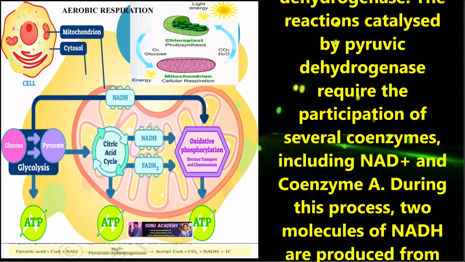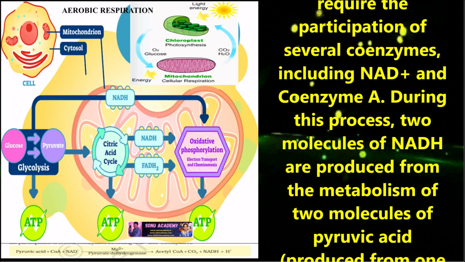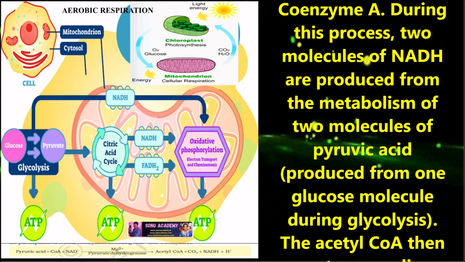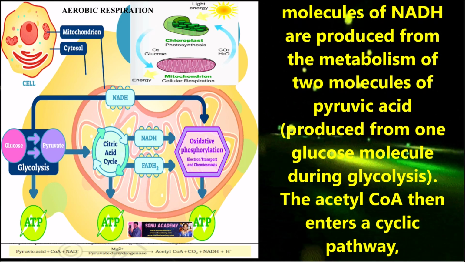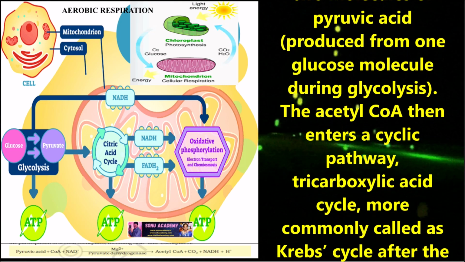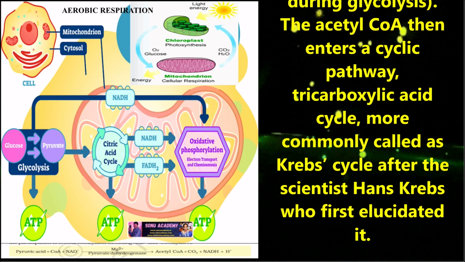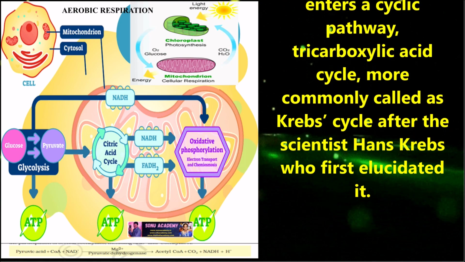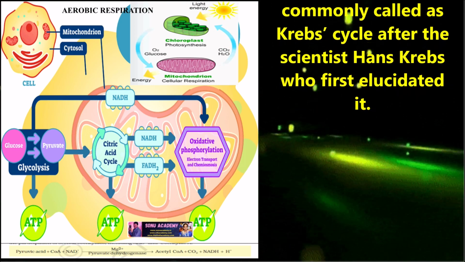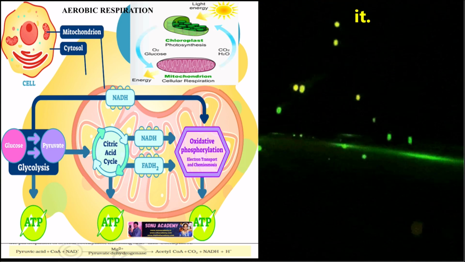These reactions require the participation of several coenzymes, including NAD plus and coenzyme A. During this process, 2 molecules of NADH are produced from the metabolism of 2 molecules of pyruvic acid. The acetyl CoA then enters a cyclic pathway, the tricarboxylic acid cycle, more commonly called the Krebs cycle after the scientist Hans Krebs who first elucidated it.